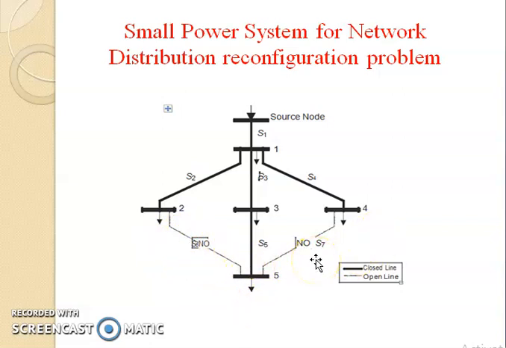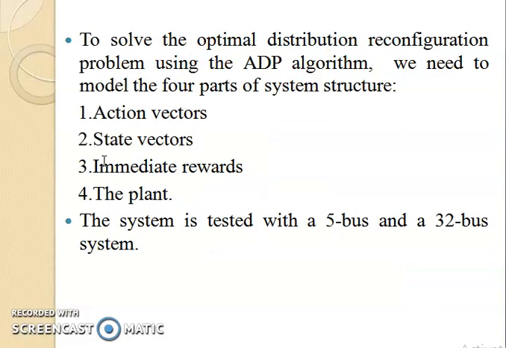So S6 and S7 are the open lines, but S2, S3, S4 and S1 are the closed lines. How distribution reconfiguration can be adopted in such a network, and what things we are going to involve, we'll study in the next slide.